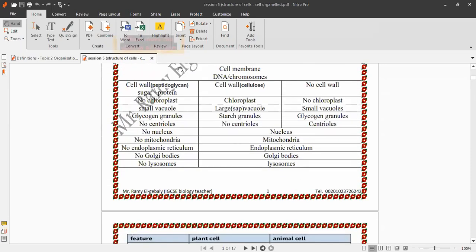Let's see the questions. The cell wall of bacterial cell is made from peptidoglycan, sugar and protein. There is a type of bacteria, the blue-green bacteria, cyanobacteria, which has chlorophyll but not chloroplast.